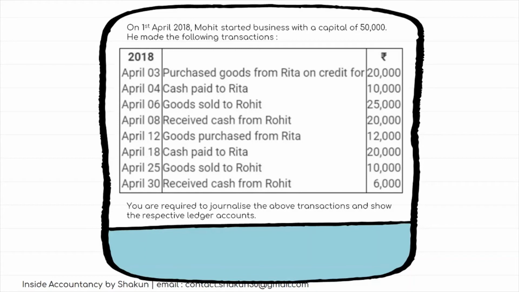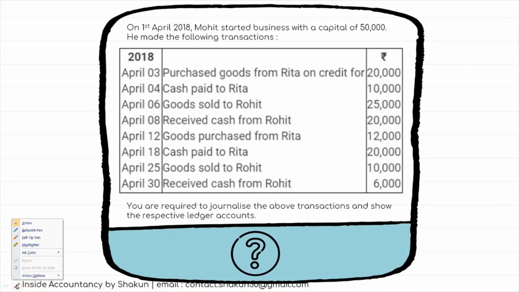Moving on, let's take an example. So this is the example or a problem that has been taken. On 1st April, Mohit started business with a capital of 50,000 and he made the following transactions. Some transactions are given to you and you are required to journalize the above transactions, and then you have to post them into respective ledger accounts. So first I'll explain the journal entries and we'll talk about them here only on this page.